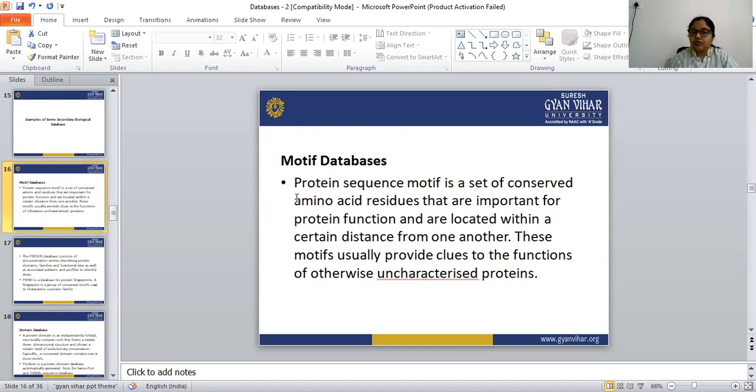These motifs usually provide clues to the function of otherwise uncharacterized proteins. There are lots of uncharacterized proteins, so these motifs provide the clues. So this is the motif database, meaning protein sequence motifs. A motif is a set of conserved amino acid residues that are important for protein function, located within a certain distance from one another.